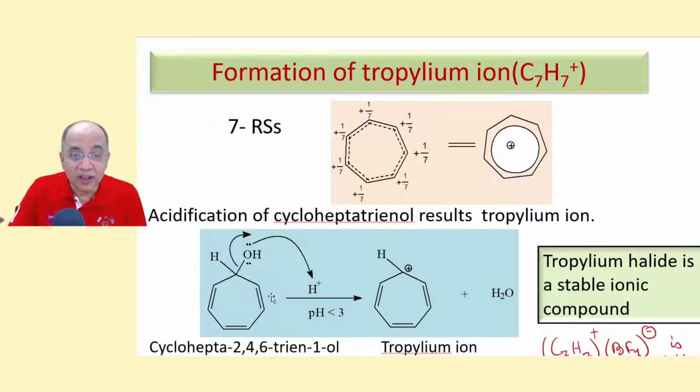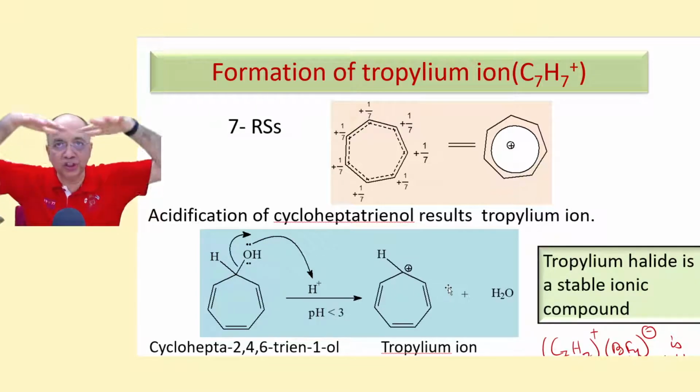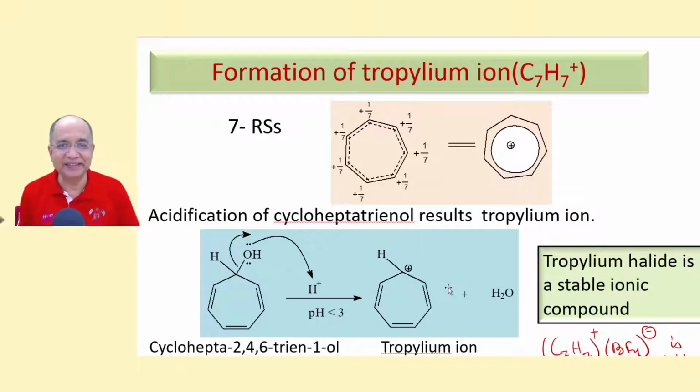Cycloheptatrienol. Just by adding acid, say HCl or HBr, and lowering the pH to less than 3, you get stable tropylium bromide, tropylium chloride or tropylium fluoroborate. They are stable in aqueous solution because this is aromatic. This is non-aromatic because it is sp3 hybridized. This is sp2, and all the 7 orbitals enter into a delocalized ring conjugation covering the entire ring.